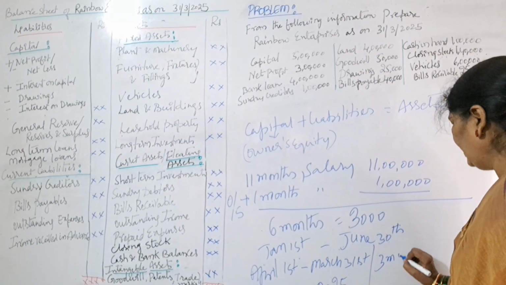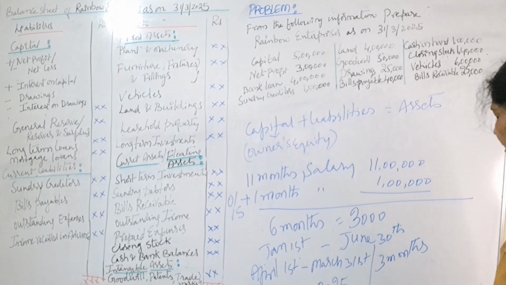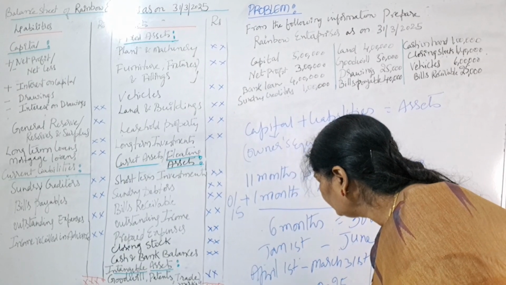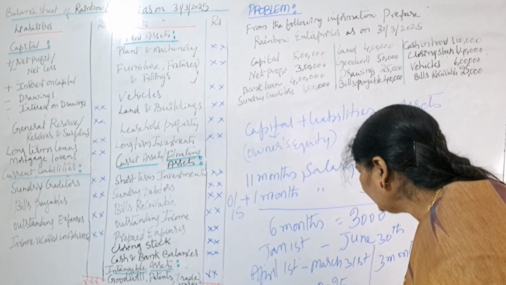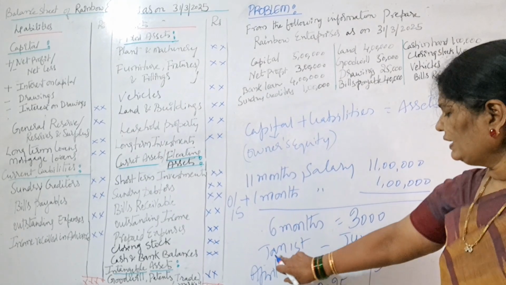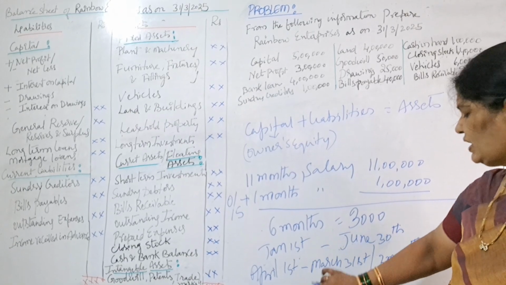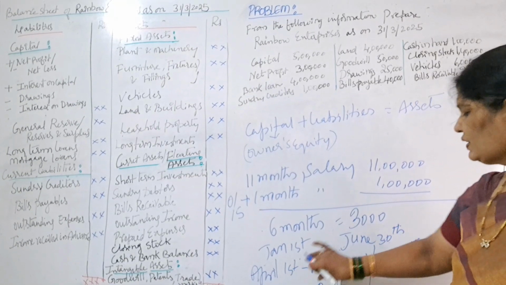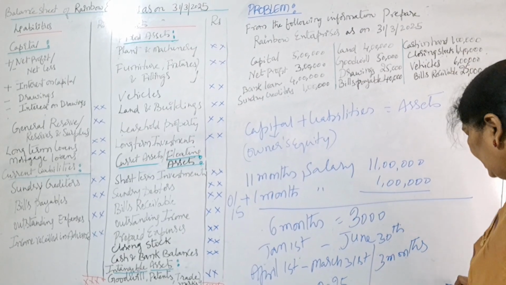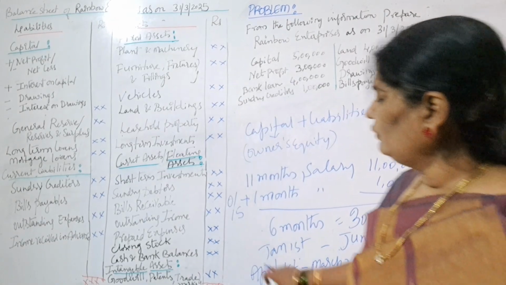So first 3 months will come under this period. Next 3 months will come under next year, that is 2025-2026, because here the financial year is 2024 and 25. So January 1st to March 31st, 3 months will come here. Next, April 1st to June 30th will come under the next financial year. So these 3 months expenses are called what?